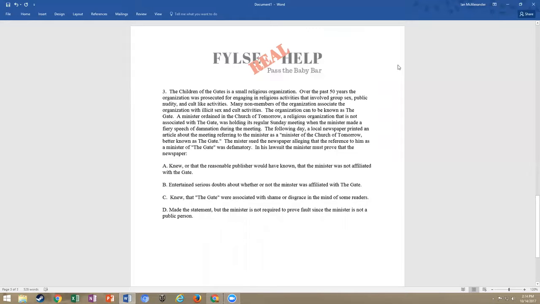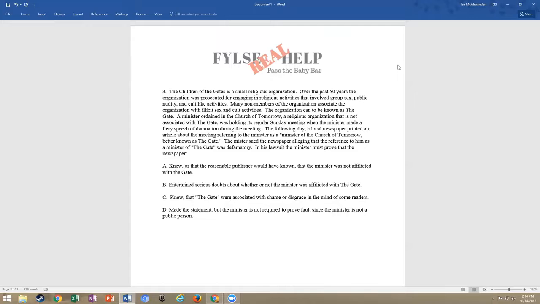In his lawsuit, the minister must prove that the newspaper... so we know once again we're in defamation, and once again we're going to have the same repetitive conversation in our head. I'm looking for a defamatory statement of and concerning the plaintiff published to a third party that causes damages, right? So we're going to go ahead and look at this. Let's start with our options, A, B, C, and D.